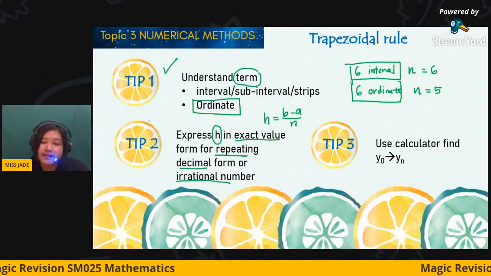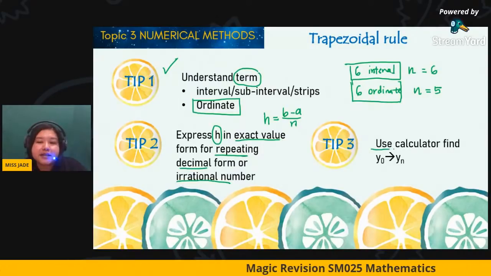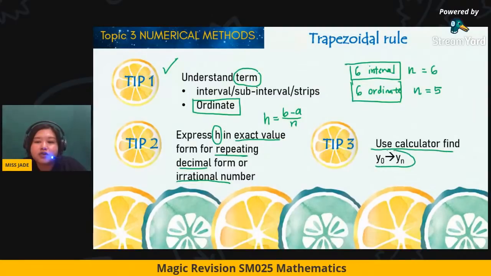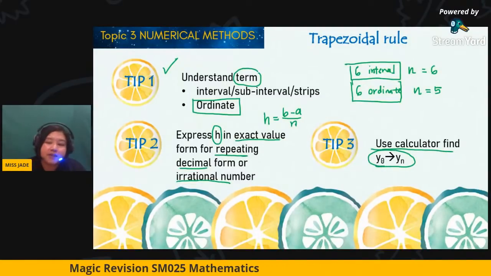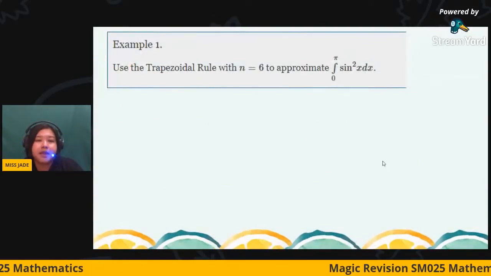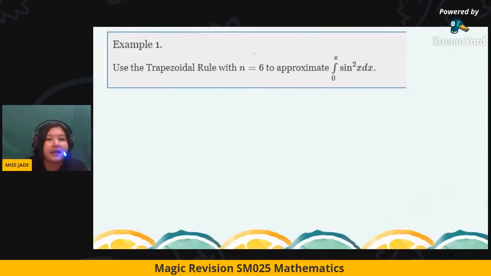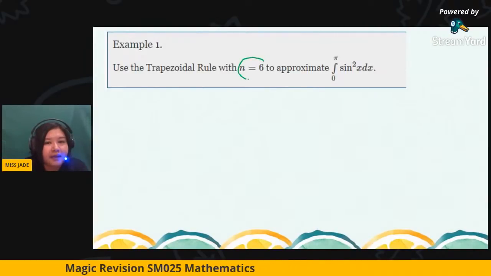Don't worry, in the next example I will show tips 2 and 3, using the calculator in finding y0 to yn. So it will be very fast. Get yourself ready with a calculator and do it together with me. Okay, so this is an example. Use the trapezoidal rule with n. Luckily, the question tells you n equals 6.